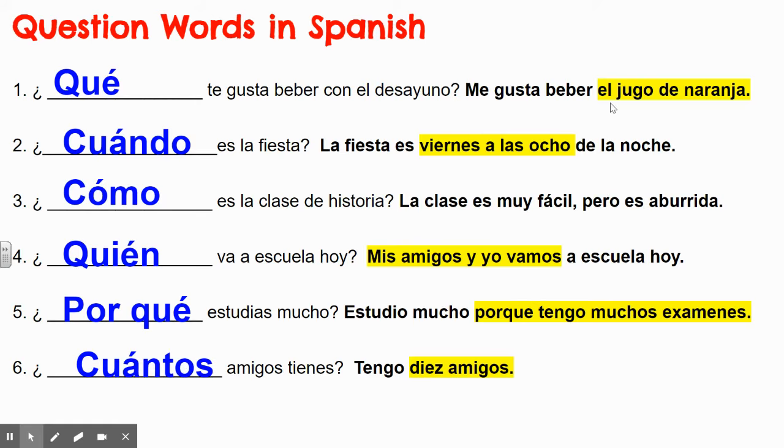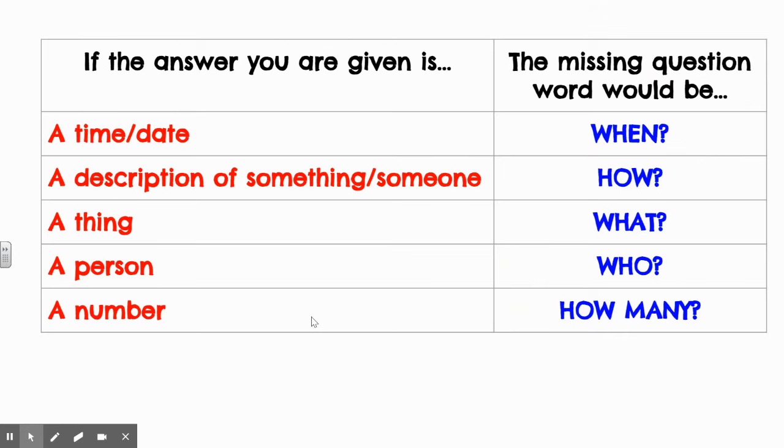Okay, so just to recap, when you're doing a section like this where you have a highlighted answer, come up with what the question word is. Here's something that might help you if you want to jot these down. If your answer that's highlighted is a time or date, your question word would be when, which is cuando. If your answer is a description, like it's tasty, it's easy, or he's handsome, you would be asking how are they? What are they like? So cómo would go with that one.